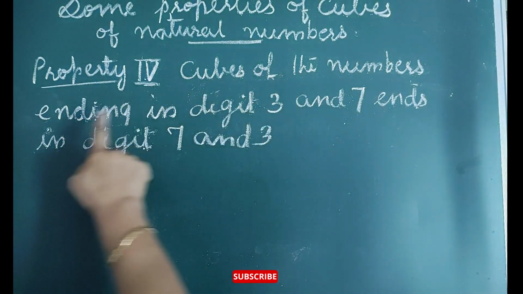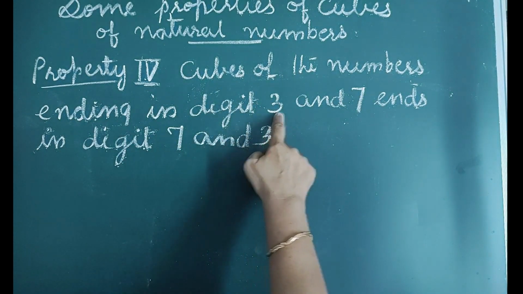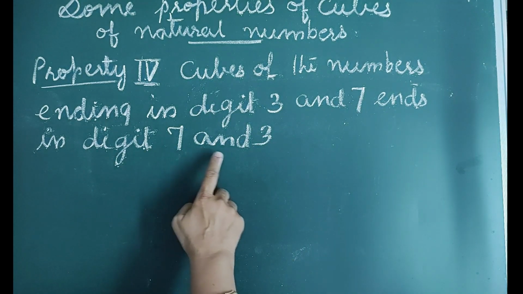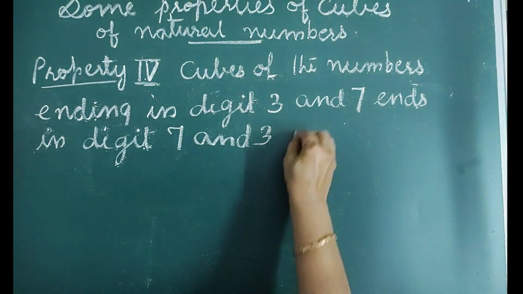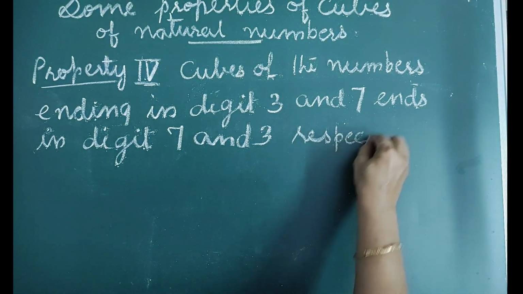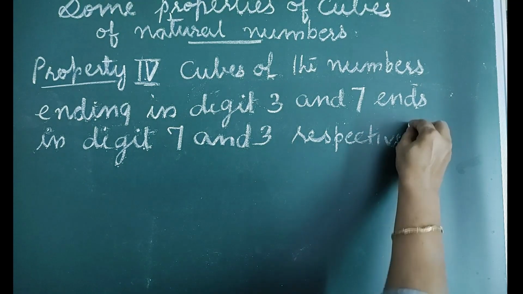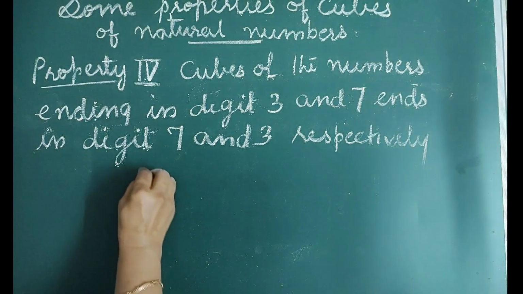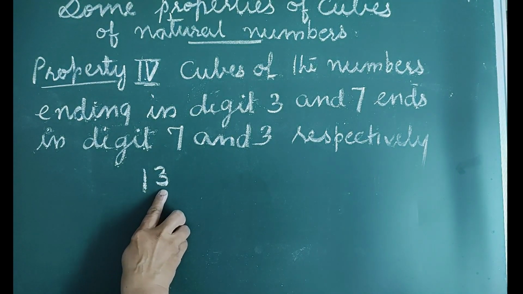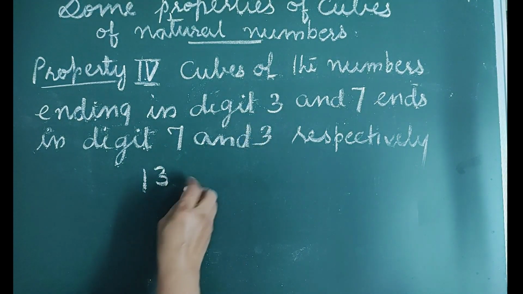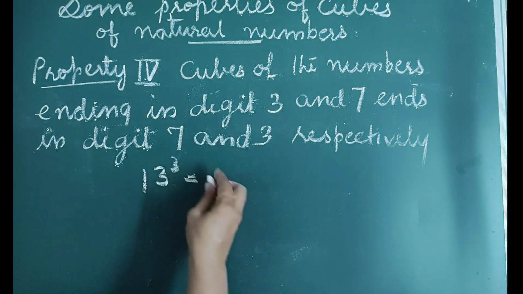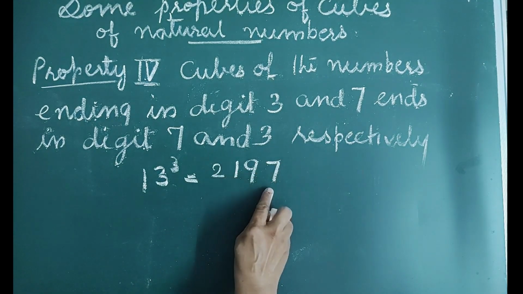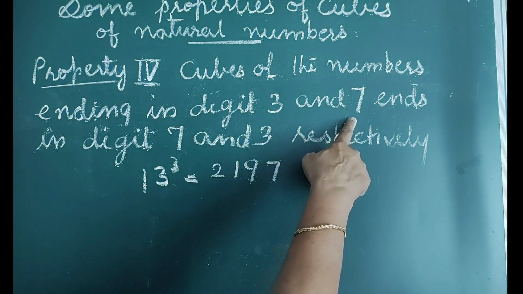Cubes of the numbers ending in digit 3 and 7 end in digit 7 and 3 respectively. For example, we know 13 is a number that ends in digit 3 and the cube of 13 is 2197, which ends in digit 7.